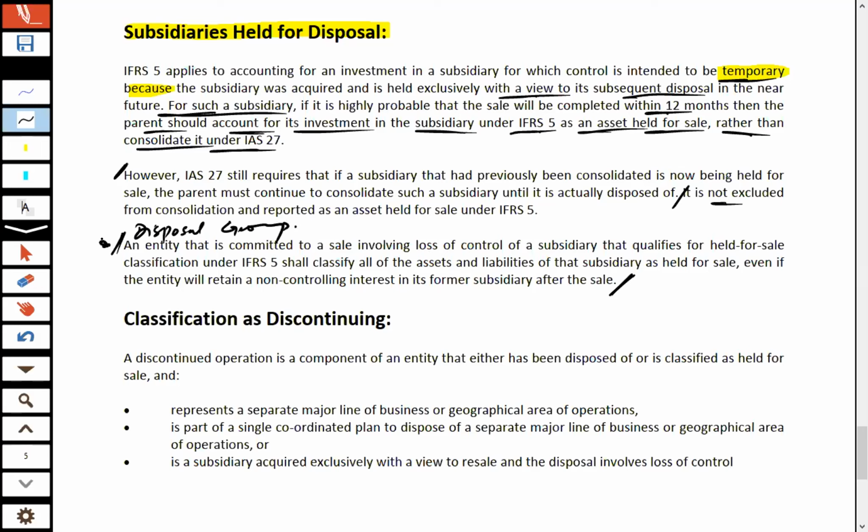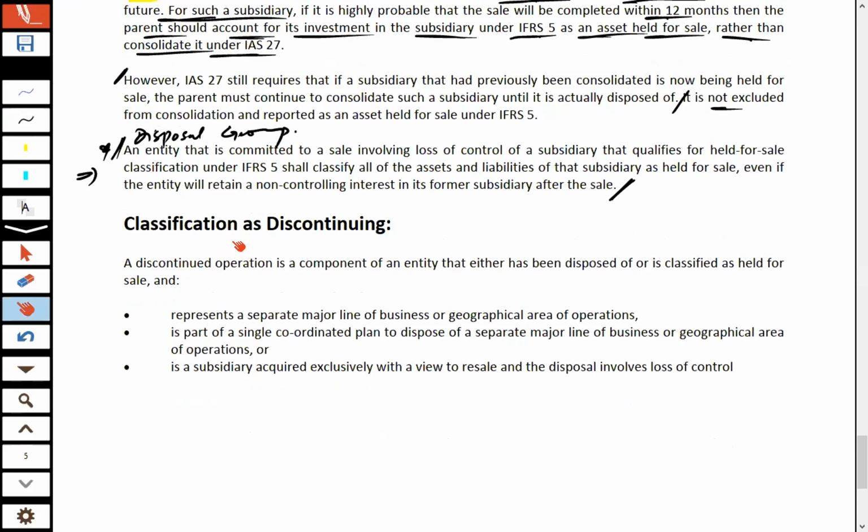I'm not going to discuss it right now, because I want to guide you about this concept with facts, figures and numbers. It will make it clearer to you. So skipping the concept of the disposal group for the time being.